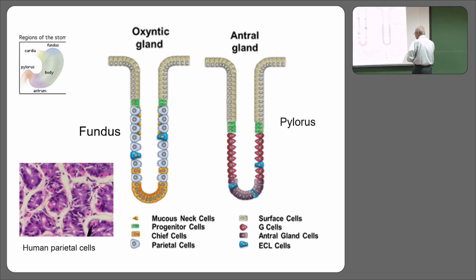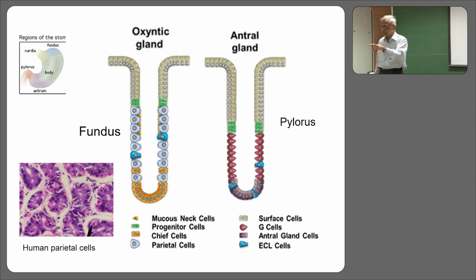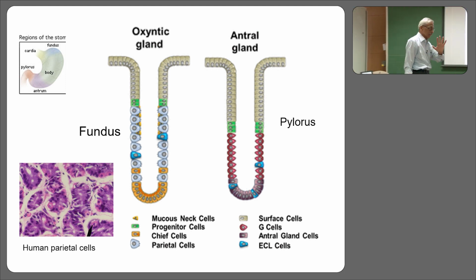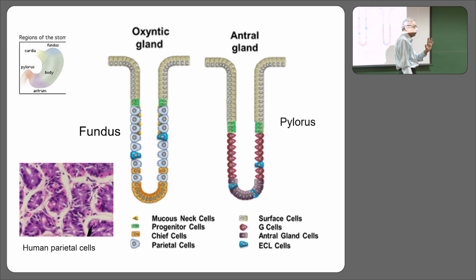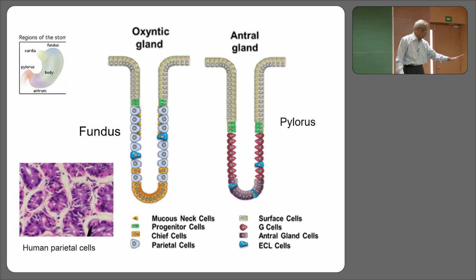Then yet another major difference is the occurrence of these red cells. They are here, not here. So where do you get the G cells and where do you not get the G cells? In the fundus you will not get the G cells. Very good. And where will you find them? In the antrum. G cells are responsible for secretion of a hormone. So the stomach is an endocrine gland and the hormone is gastrin. Why is gastrin called gastrin? Because it comes from the stomach and it is a protein hormone, therefore gastrin.